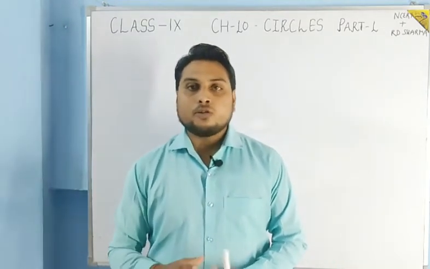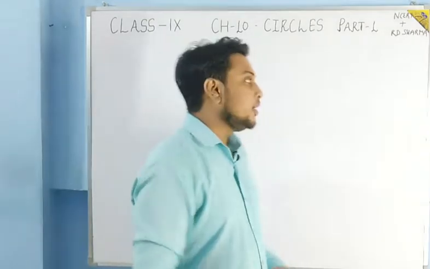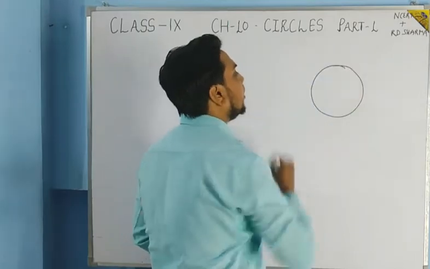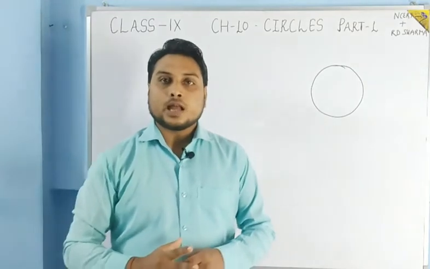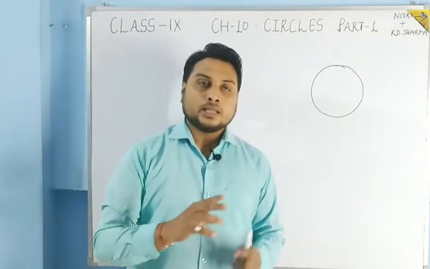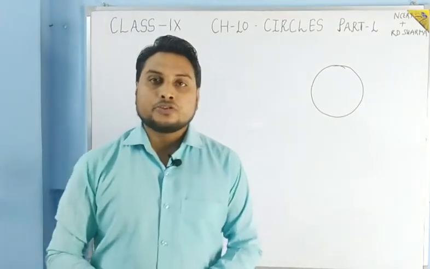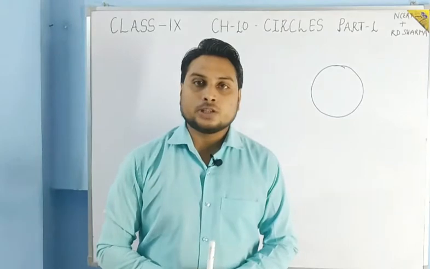So students, if we talk about circles, what kind of shape is there in your mind? The shape which is round. Shapes are basically categorized in two forms, two-dimensional and three-dimensional. A circle is a two-dimensional shape.